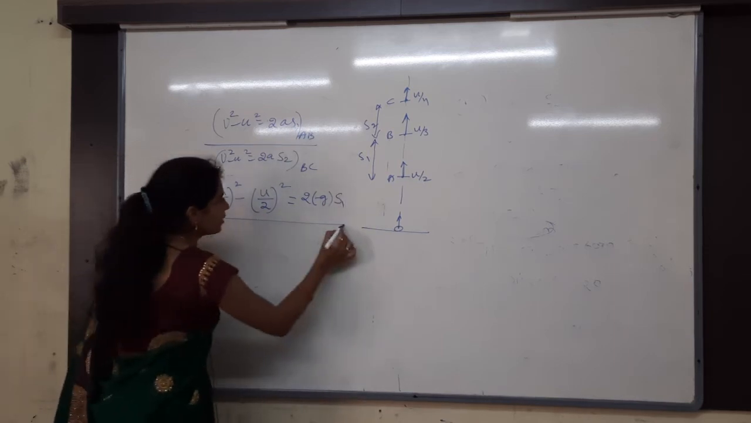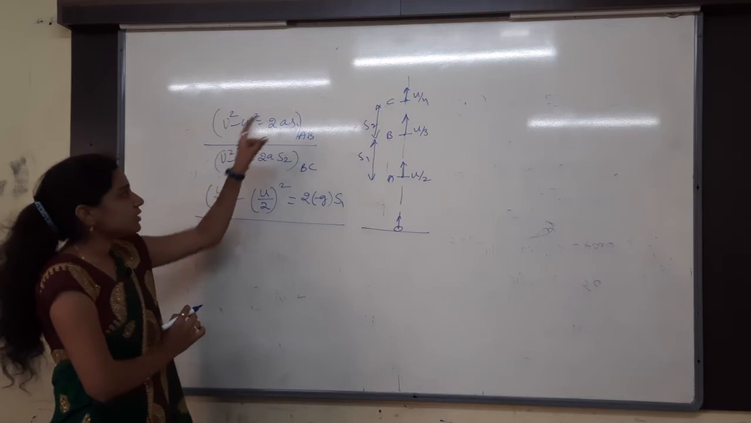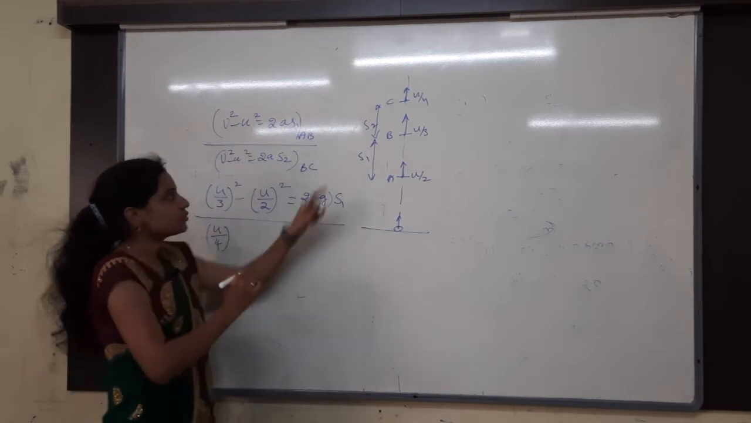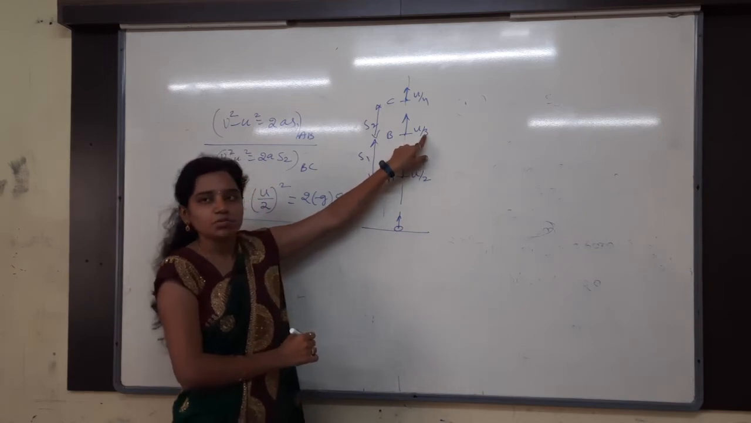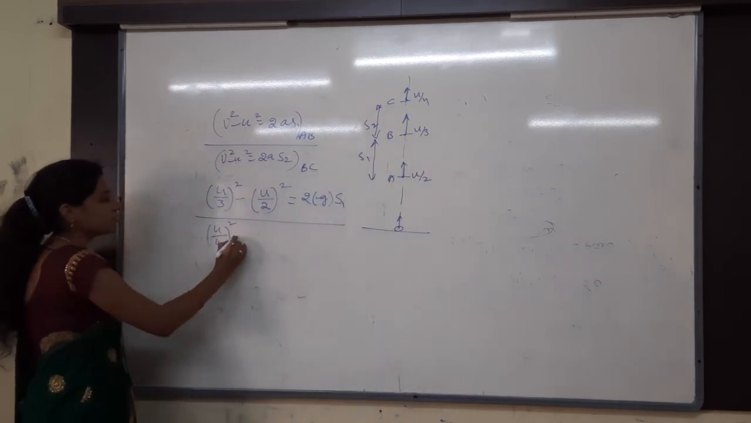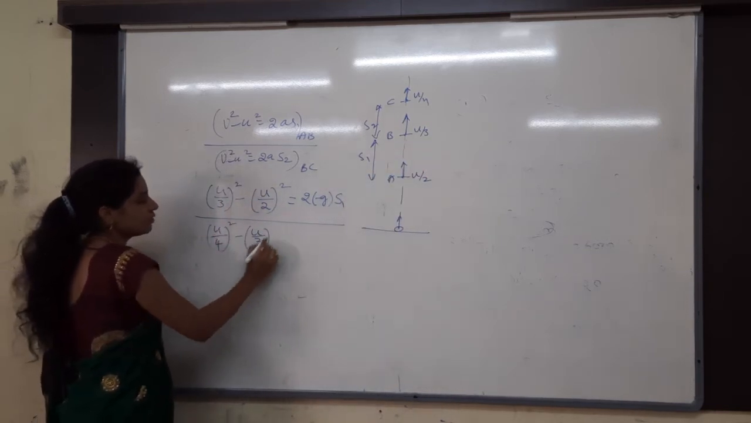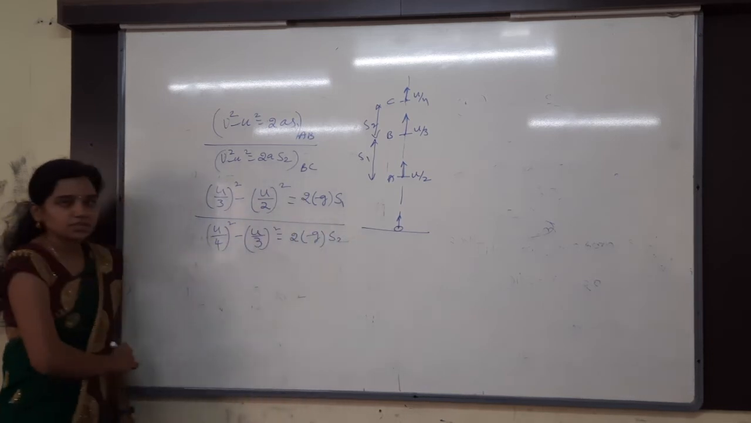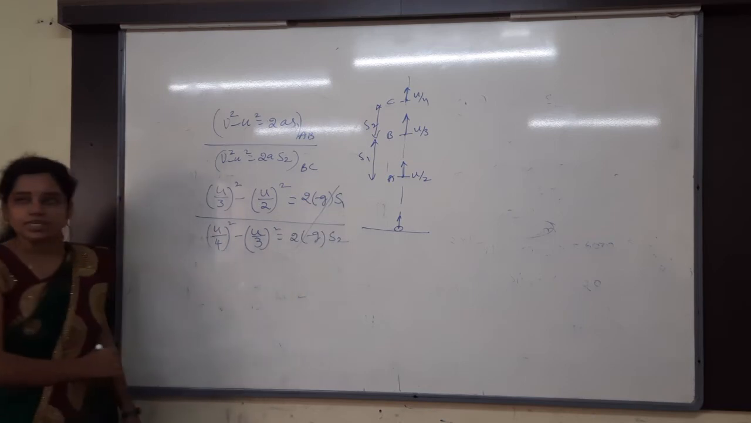That directly divided by. And then the final velocity for the second case is U by 4, and the initial velocity is U by 3. So U by 4 whole square minus U by 3 whole square is equal to 2 into minus g into distance, which is S2. 2g gets cancelled directly.